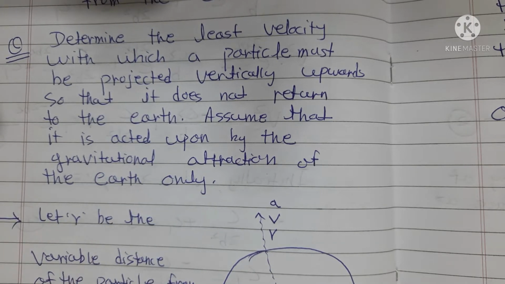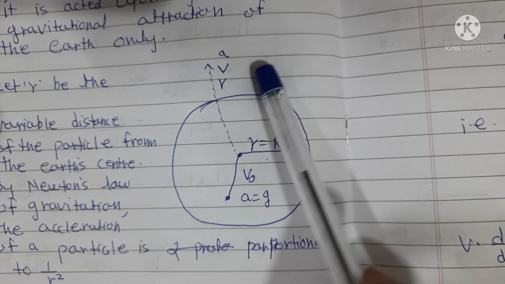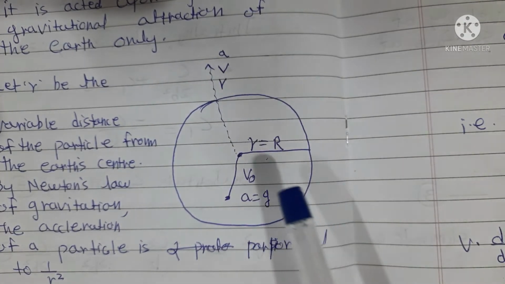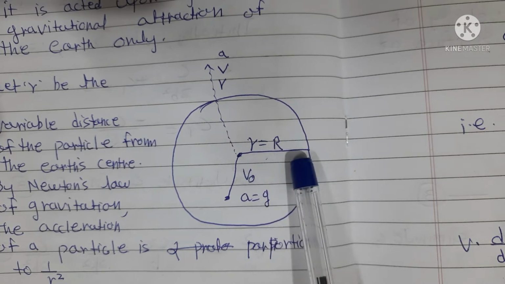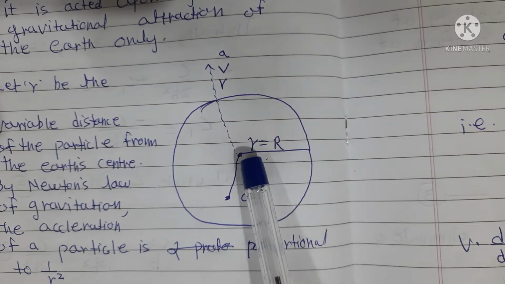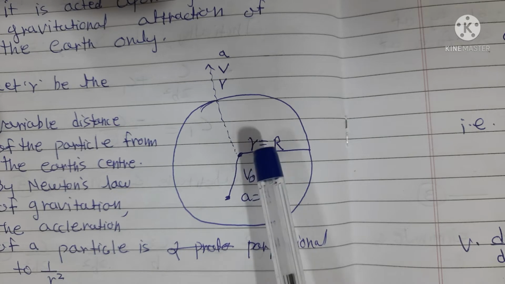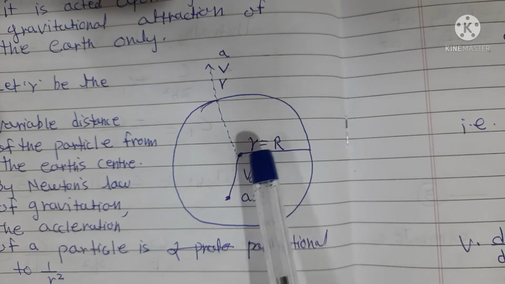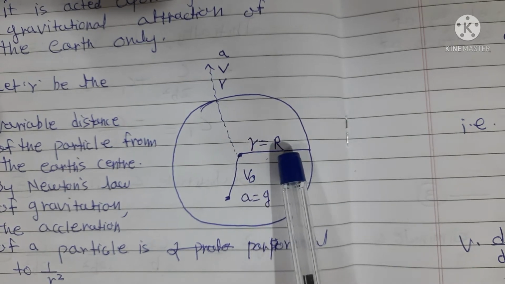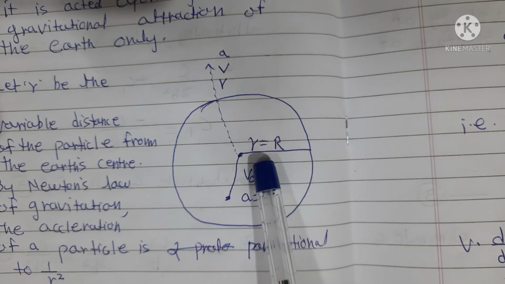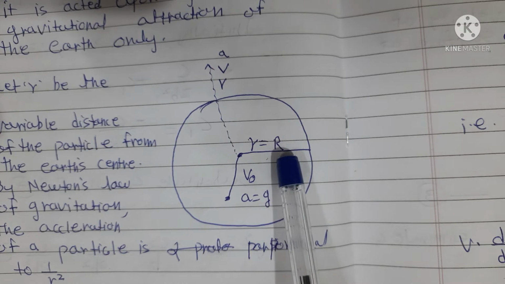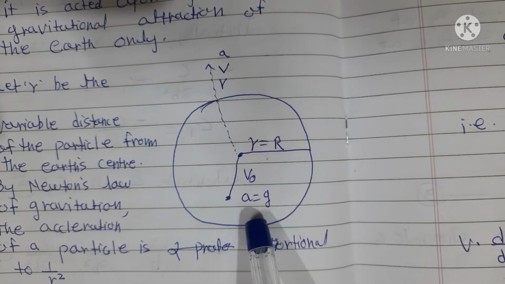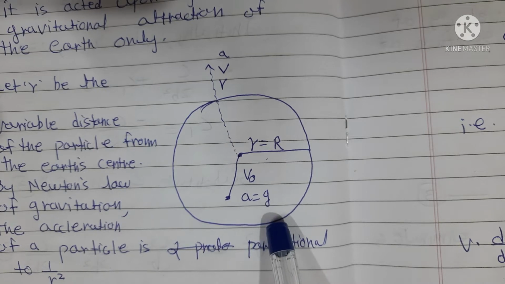In such a problem, consider here the earth. Here small r is equal to capital R, that is the radius of the earth. The force of attraction, or gravity, is applied when small r equals capital R, meaning whenever that particle is within the boundary of the radius of the earth, up to that boundary only the acceleration due to gravity, a equal to small g, is applied.